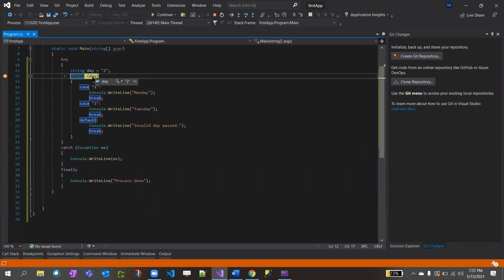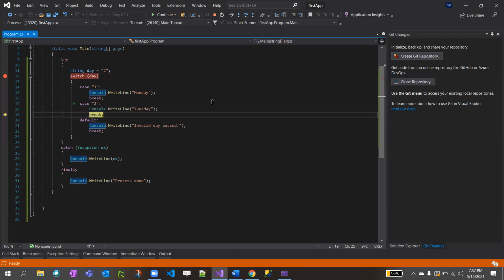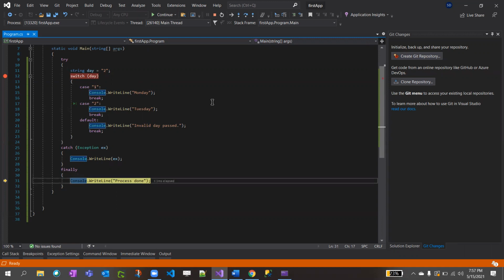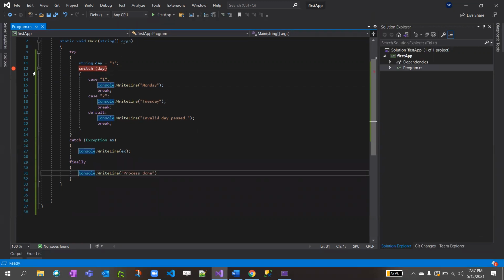Yeah, day equal to 2, right? If you see, it is also in double quotes. See, this got executed. Finally got executed. See, even in the success case, the finally is getting executed. So that is the use of finally. Okay. Did you make note of it? Finally gets executed even in success and failure cases. I also just put try, open close curly bracket, then catch, exception, curly bracket, open close.